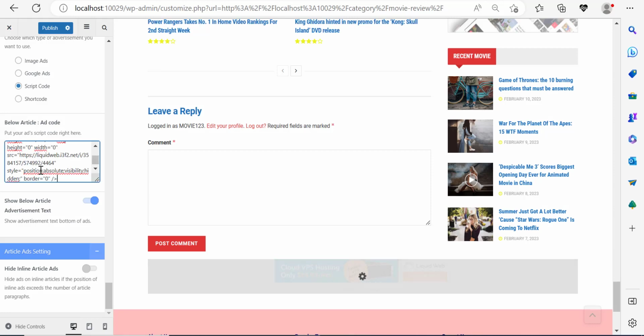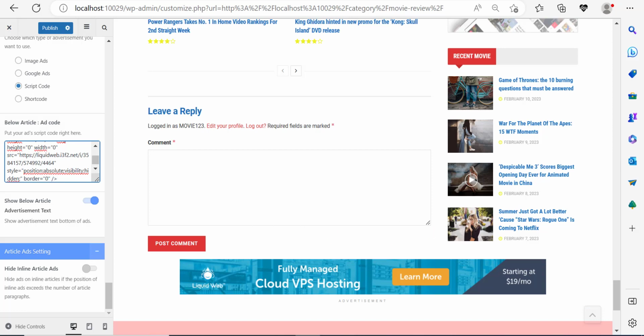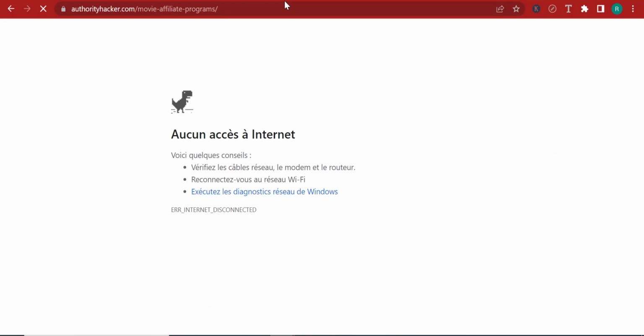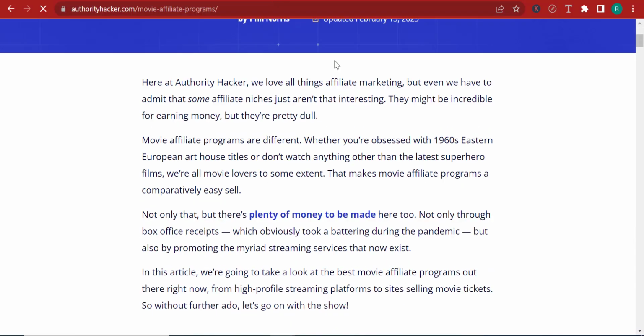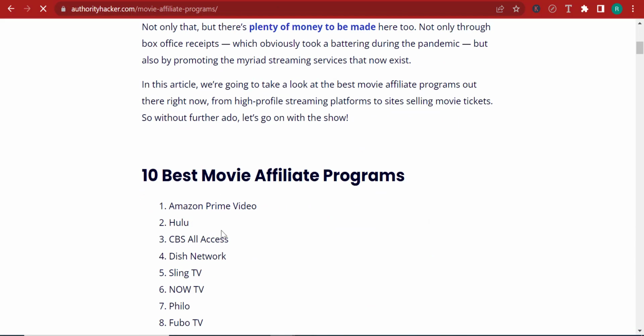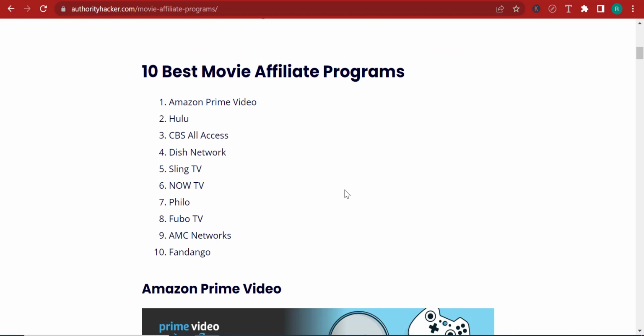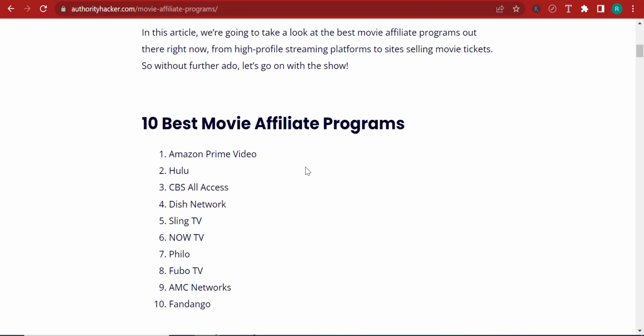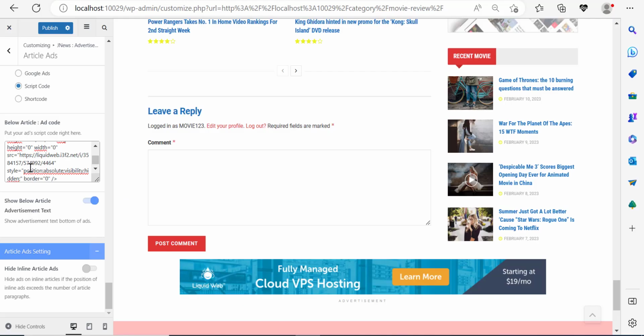Even though I said that Netflix doesn't accept advertisers or doesn't have an affiliate program anymore, you can actually go for a lot of other networks. And over here, if I just load this back, you have a lot of networks like Amazon Prime Video. You can promote Amazon Prime Video. You can promote Hulu, CBS All Access, Dish Network, Sling. So you have a whole host of movie affiliate programs that you can actually promote. So there's no shortage of that. I'm going to click publish.